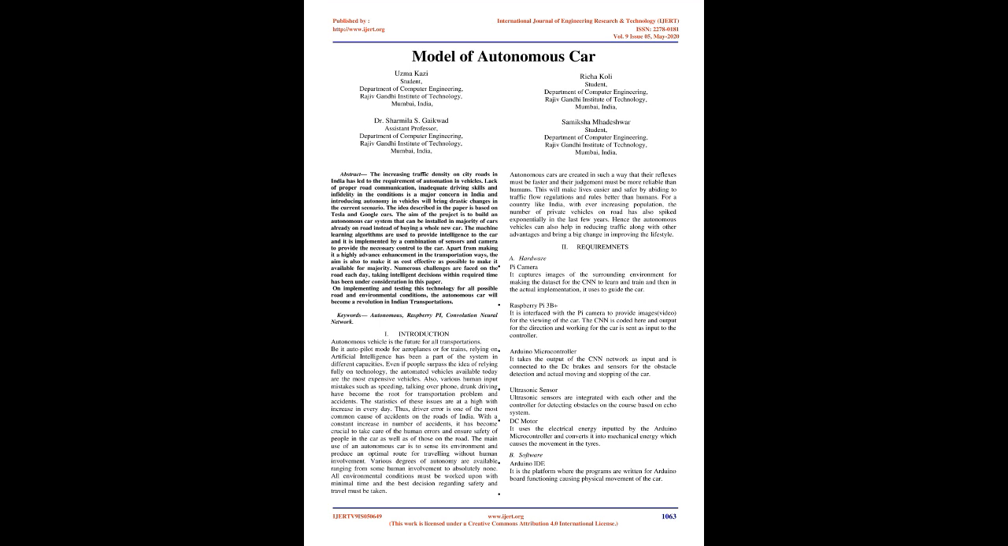Thus, driver error is one of the most common causes of accidents on the roads of India. With a constant increase in the number of accidents, it has become crucial to take care of human errors and ensure the safety of people in the car as well as of those on the road. The main use of an autonomous car is to sense its environment and produce an optimal route for traveling without human involvement. Various degrees of autonomy are available, ranging from some human involvement to absolutely none.